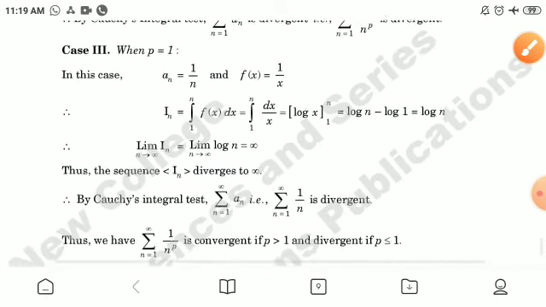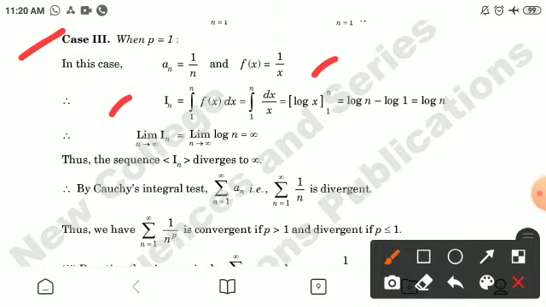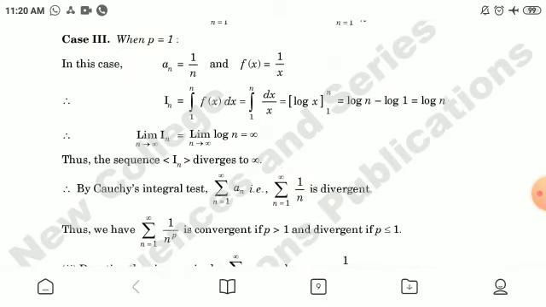Now the case third, when p is equal to 1. In this case an is equal to 1 by n, f(x) is equal to 1 by x. Therefore, In is equal to the integration of f(x) dx, limit is from 1 to n. Evaluating the integration, the value will be log n, and therefore the limiting value of In is equal to infinity. Thus the sequence In diverges to infinity. Hence, by Cauchy integral test, the series is also divergent.